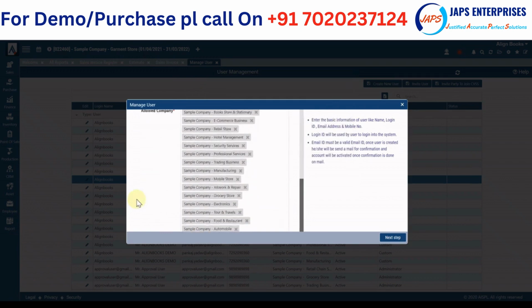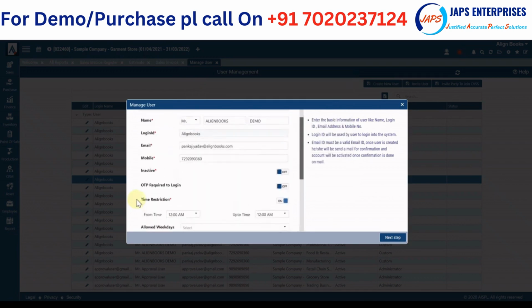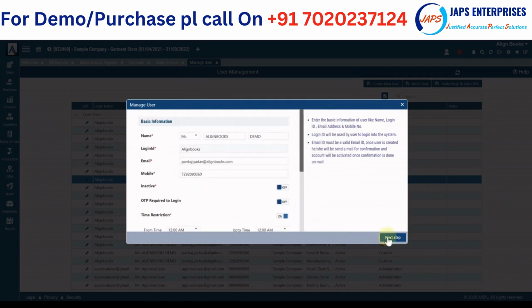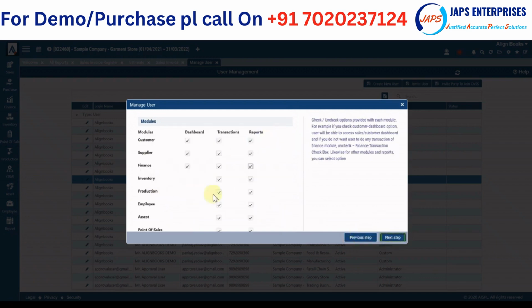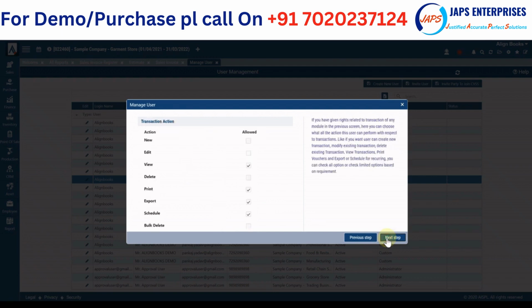Then you can restrict companies, like which companies you want to make available to this particular user. Then a lot of other options can be configured, like which module you want to give, which dashboard you want to give, and whether the person can modify transactions, edit, view, or delete.